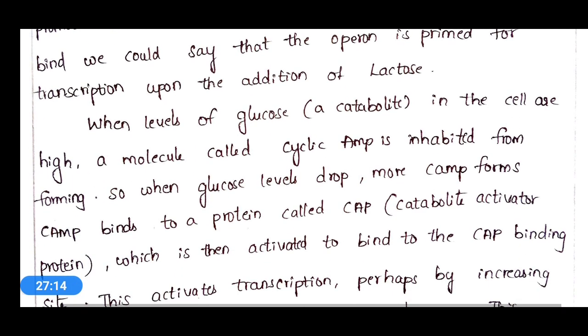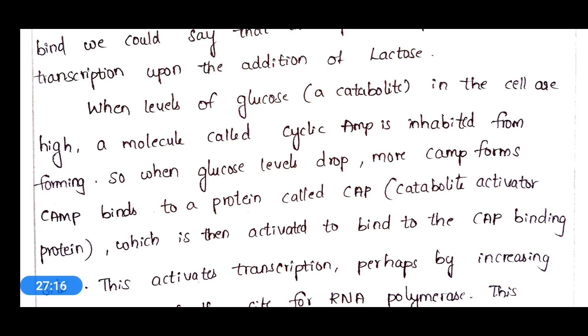So when levels of glucose, a catabolite, in the cell are high, a molecule called cyclic AMP is inhibited from forming. Okay, so due to the presence of glucose, cAMP formation will be inhibited.